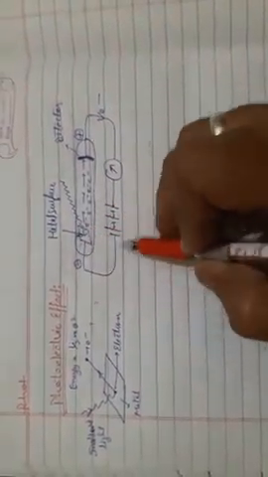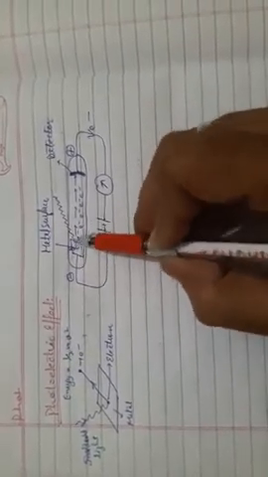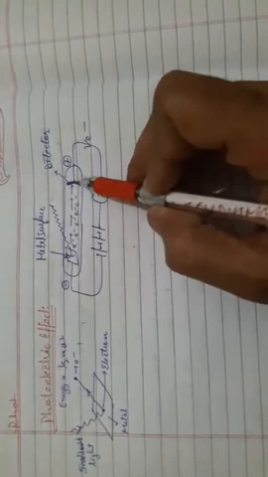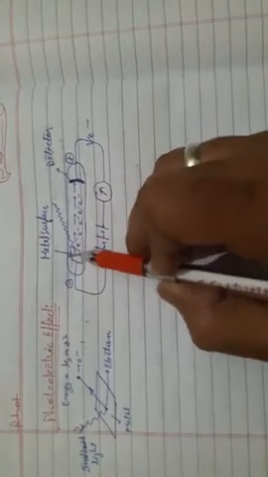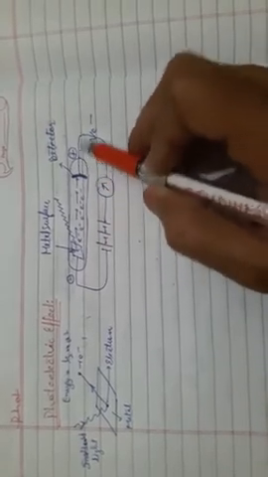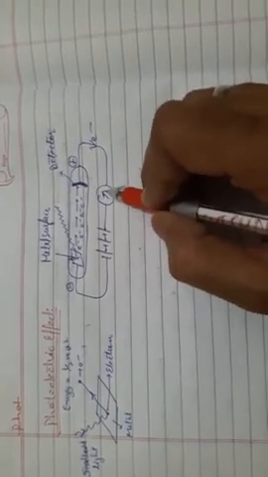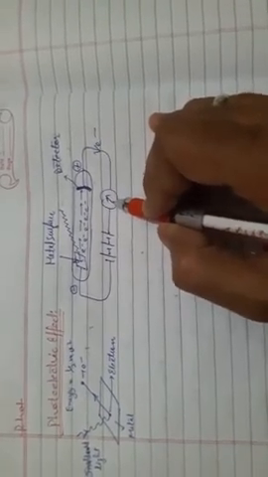Okay, this is about the photoelectric effect, and the diagram shows how to explain it. In this diagram, you take an evacuated tube, and inside it there is a metal surface and a detector, which is named the anode. The metal surface is the cathode. The anode and cathode are connected by wires with a battery and an ammeter. The ammeter is used to detect the flow of electron current. That is the main function of an ammeter.